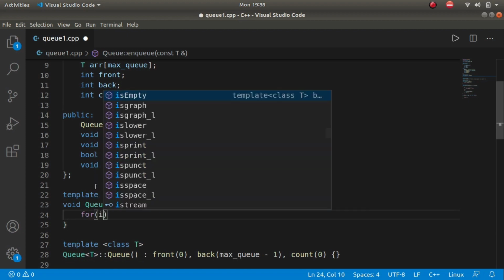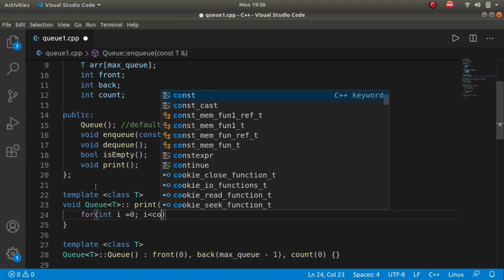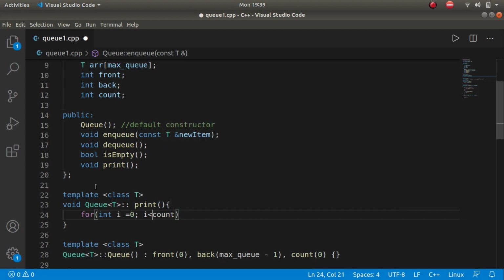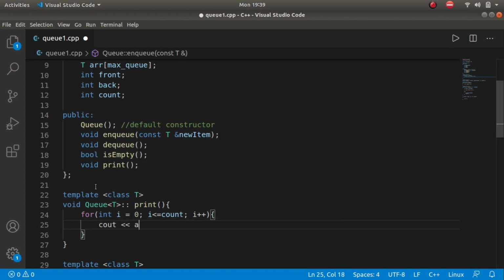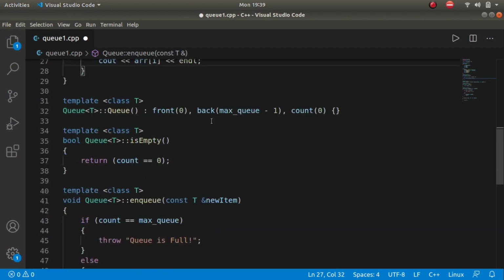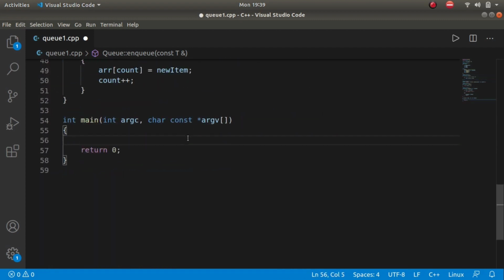For int i is equal to 0 and i less than or equal to, less than or equal to, I guess, right? Equal to count, i plus plus, cout array of i and endl, right? So that's a print function to check our queue.